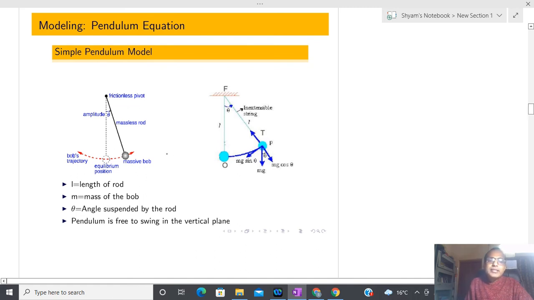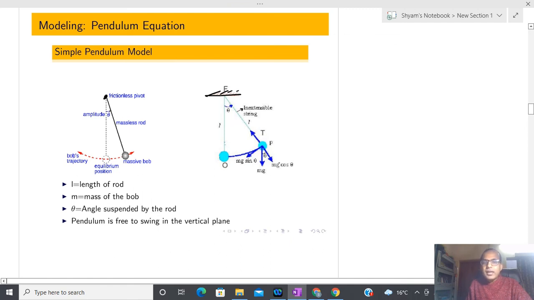So here you can see that I have taken the example of a simple pendulum system. I hope that you are all already well aware of this system. So what I am assuming is that I have some kind of bob here, and this point is fixed. After that, I am assuming that whatever string or rod is here is massless.